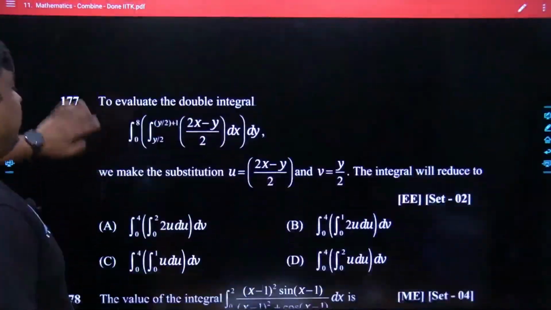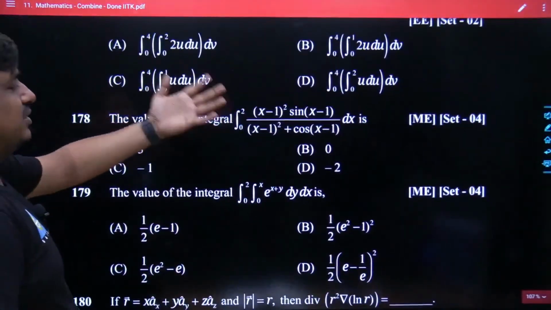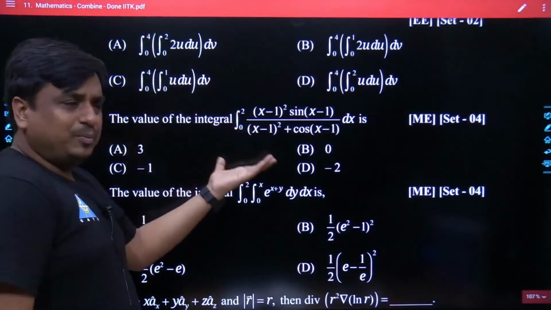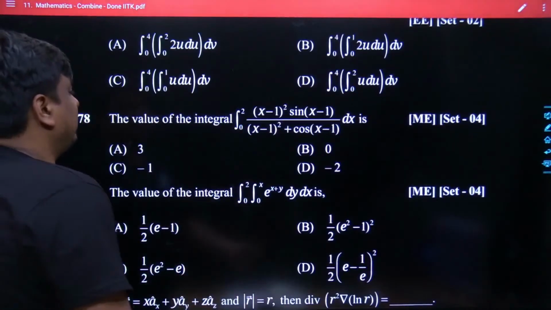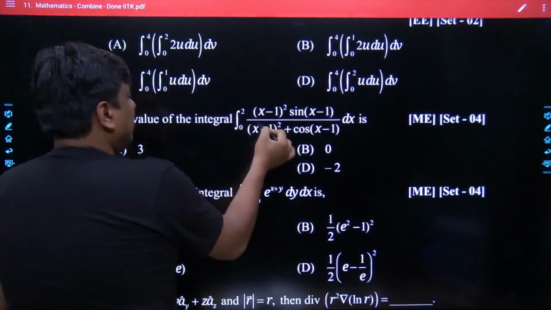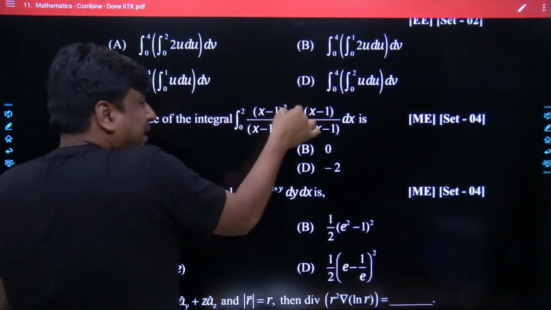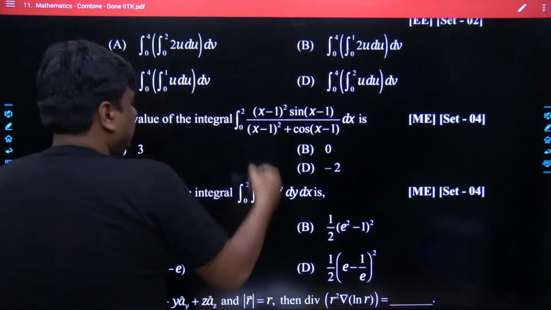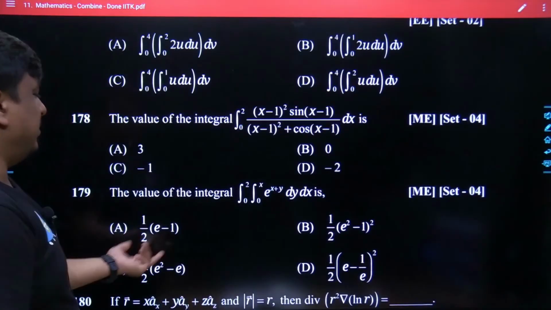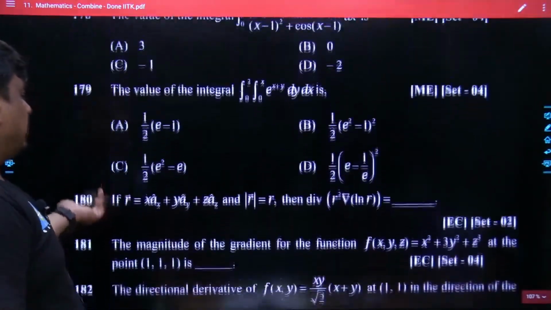So this has been the integral calculus. It is property based, where we can use properties like the integration from a to b of f(x) dx is equal to the integration from a to b of f(a plus b minus x) dx. This sort of problem is being asked repeatedly. This has been the simplest form of the double integration.